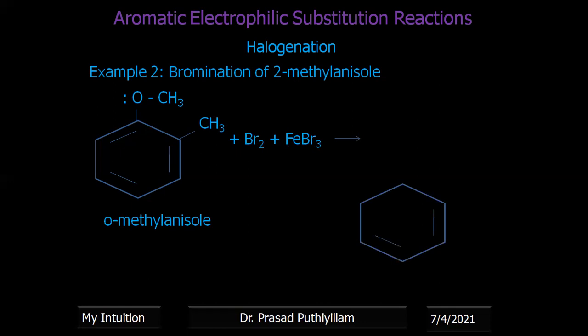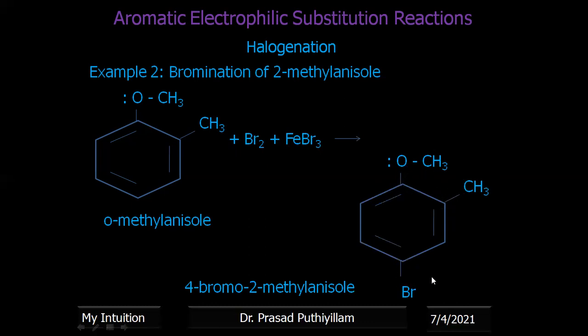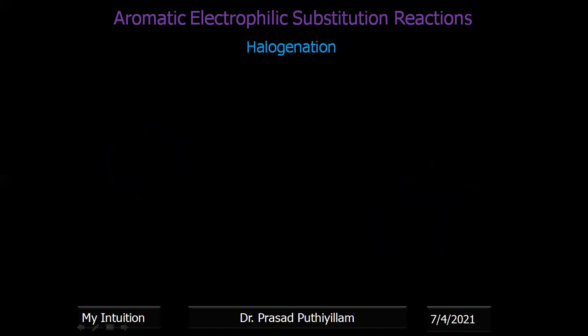Therefore, the expected product should be at the para position to the methoxy group. Therefore, we'll be getting bromine substitution here, that is 4-bromo 2-methyl anisole. Here you can see that the Br is at the meta position when we compare with that of CH3, but for the OCH3 group it is in the para position, and also the inductive effect supports the Br.